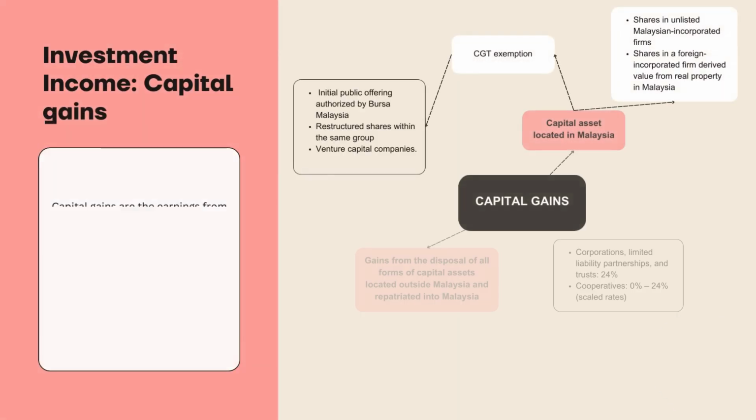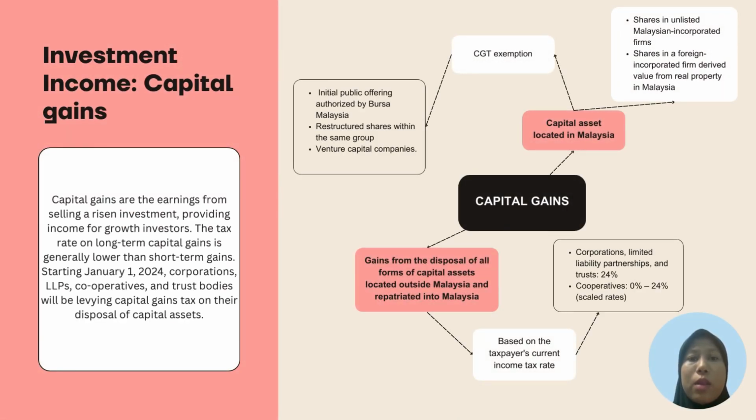Capital gains are the profit from selling investments that have increased in value. Investors, especially those in growth investments like stock or real estate, often rely on capital gains as a significant income source. Let's look at capital gains tax (CGT). The amount of CGT varies based on the investor's tax rate and holding period. Long-term gains held for more than a year are generally taxed at a lower rate than short-term gains.